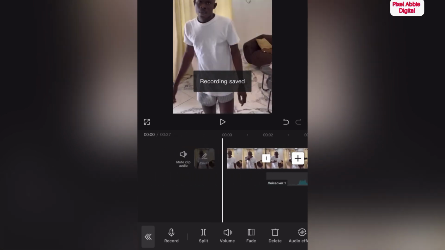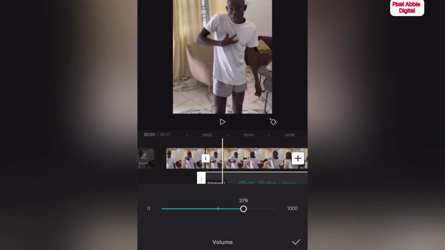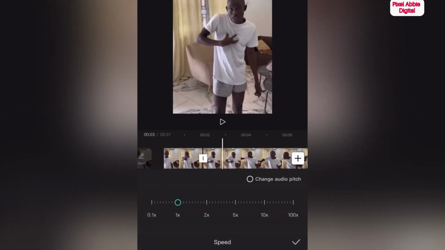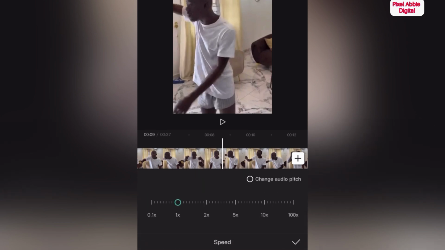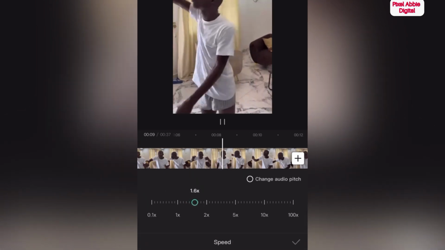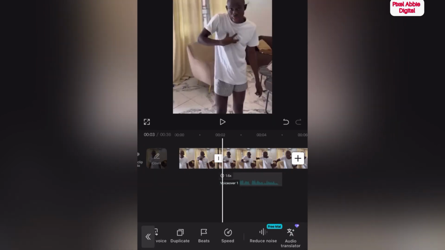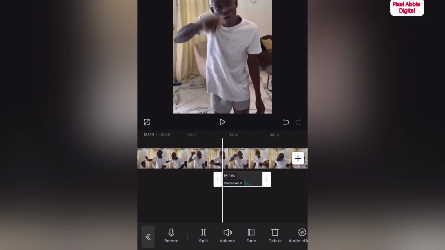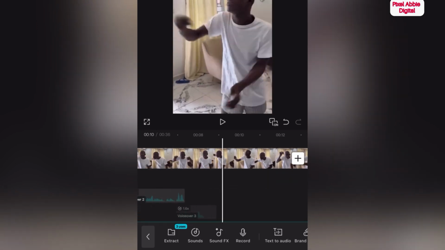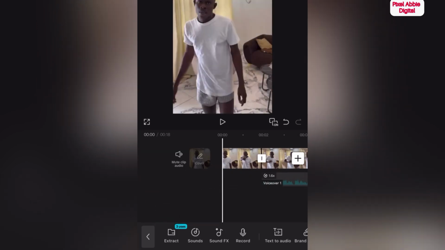So what I'm going to do next, click on the voiceover, increase the volume, then scroll to the side and look for speed. Let's increase the speed to 1.6. I'm going to do the same thing to every one of it. Increase the speed to 1.6 or 1.5 depending on how fast you want it to talk. After I'm done increasing the volume and then the speed, bring voiceover 2 downward, same to every clip, bring it down, let it overlap and hear how it sounds now.